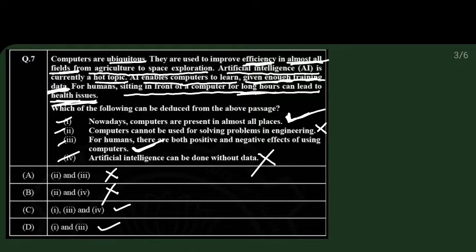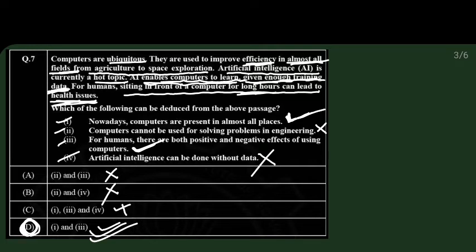So artificial intelligence can be done without data is absolutely wrong. Data needs to be provided, that is given in the passage. So option 4 is absolutely wrong. That means C is wrong. So the remaining option is option D, that is absolutely correct. So option D is correct for this seventh question.